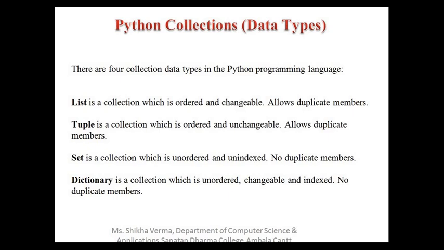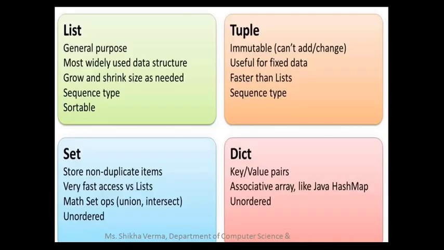So list and tuple are somewhat similar, and set and dictionary are somewhat similar. With this simple diagram I just showed the basic features of list, tuple, dictionary and set. You should take care of all of these and remember these main points so that you can work easily with Python data structures.